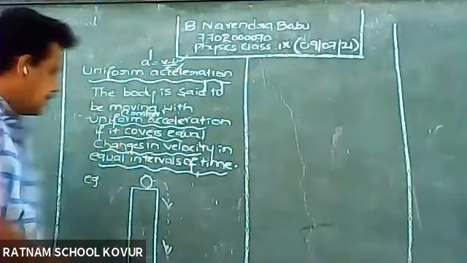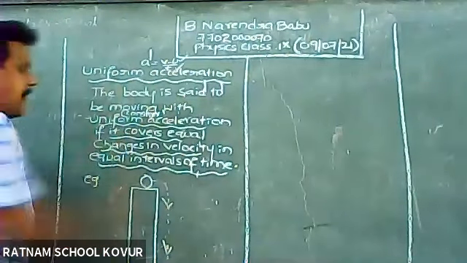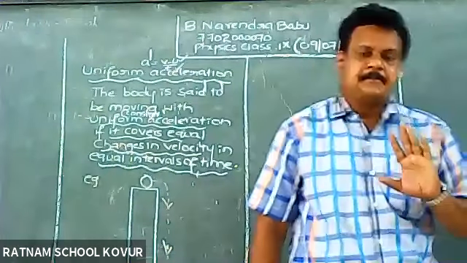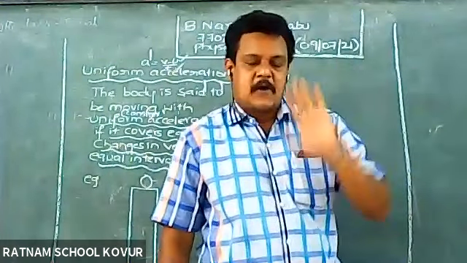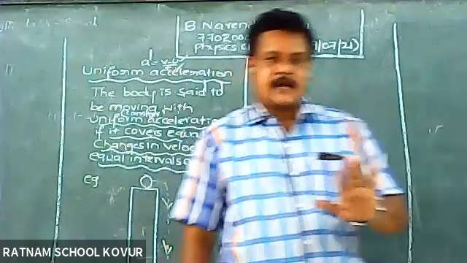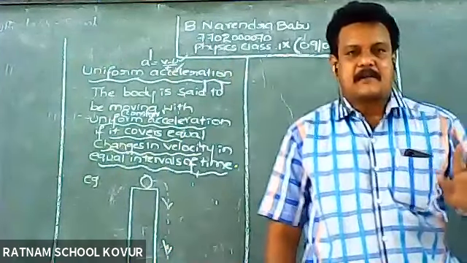So uniform acceleration means constant acceleration. If a body moves with equal changes in velocities in equal intervals of time, then the body is said to be moving with uniform acceleration.